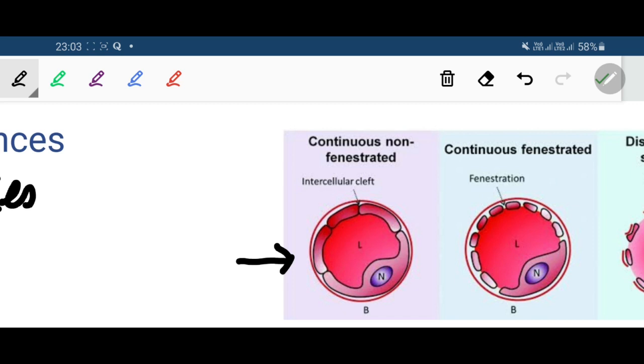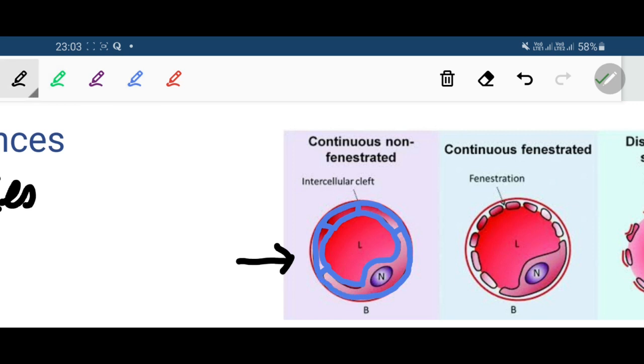So basically the endothelial cells fuse with each other in such a manner that their membranes form a continuous covering around the lumen. There is no gap between the endothelial cells. So you see the cells are fused together.